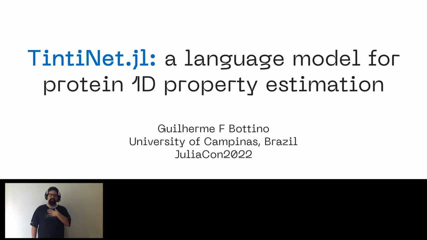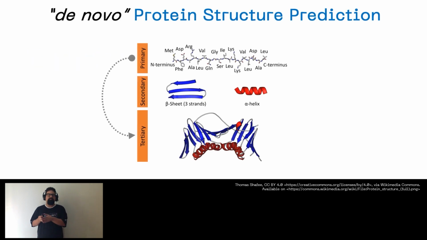My name is Guilherme, I am a PhD candidate at the University of Campinas, Brazil, and today I'll be presenting the TintiNet.jl package, a language model for estimation of protein structural properties that I wrote during my PhD. At the time, my field of work was de novo protein structure prediction, which is a global effort to produce structural information from processing protein sequences.